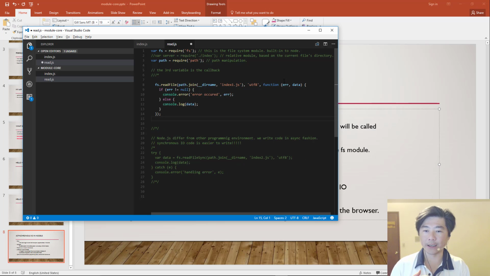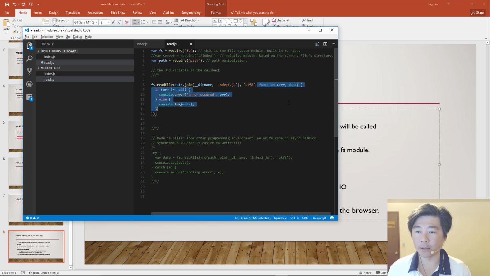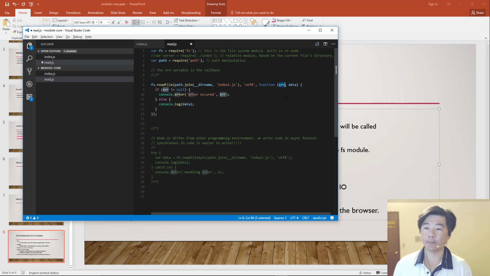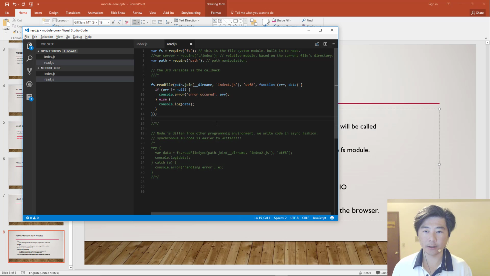In order to get used to handling errors in the Node.js fashion, you really have to get used to writing callback code like this, and make sure that by convention the very first parameter of the callback is the error, and you have to check that parameter. Okay, so that shows us what asynchronous code looks like in Node.js. And chances are that as you continue to follow my modules going forward, you'll make these mistakes until you stop making them.